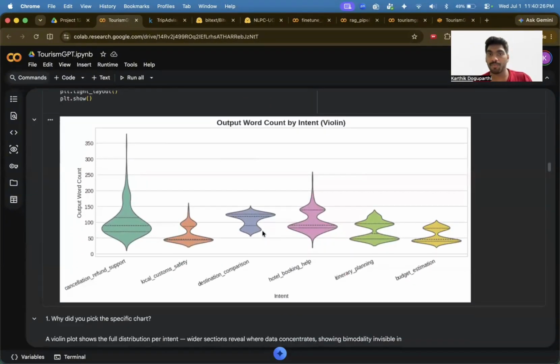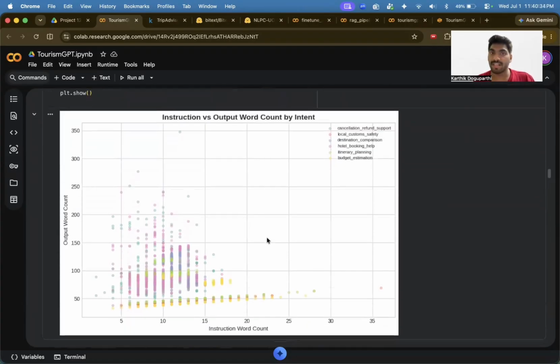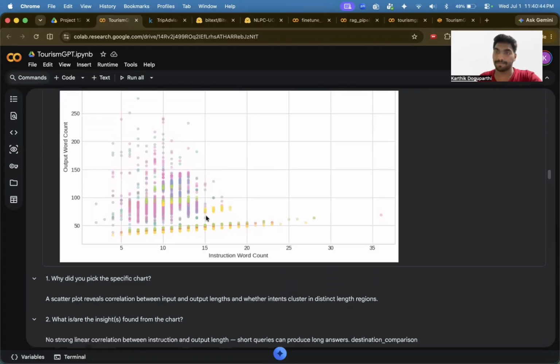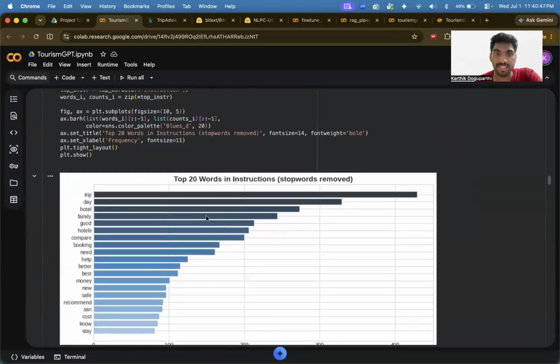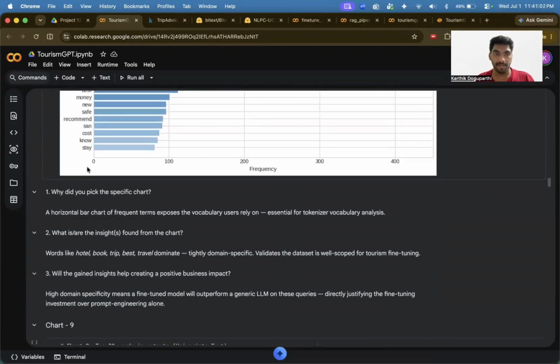And chart 6 is the output word count for each section. The next chart is the instruction versus output count. So how many letters I am giving as input and how many letters I'm getting as output. That is the comparison. Next comes chart 8, the top 20 instructions per word: what is the frequency of the words? As you can see, the word trip is used the most in my LLM data sets.